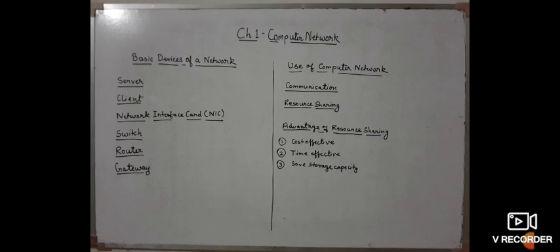Now come to the uses of a network. A network can be used for communication and for resource sharing. We can communicate using a network in different ways, by using email or social networking sites like Facebook, Twitter, WhatsApp, or through video conferencing, chat, text messages, blogs.